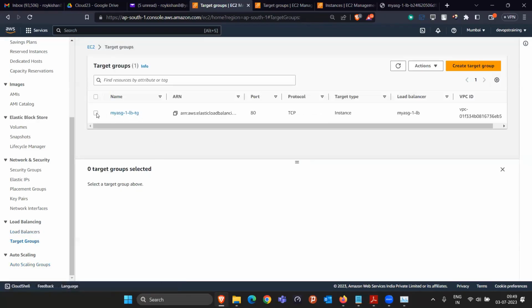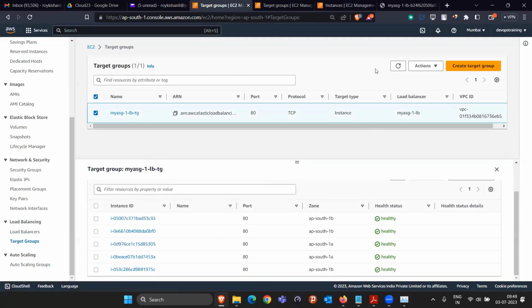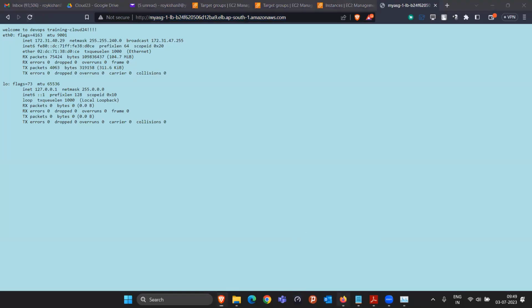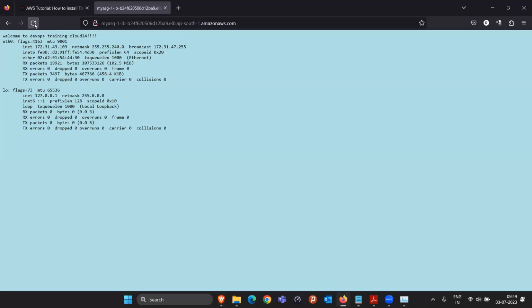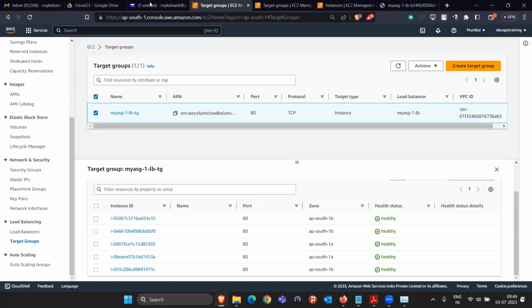Since all 5 are currently added in the target group and all are healthy, if anybody connects to this DNS, they can connect to any of them. Somebody connected to 40.29; if somebody refreshes from a different browser, like this one, 4.161, I connected. This way, if somebody hits this URL, they will connect to different instances, and the traffic can be distributed to any of them.